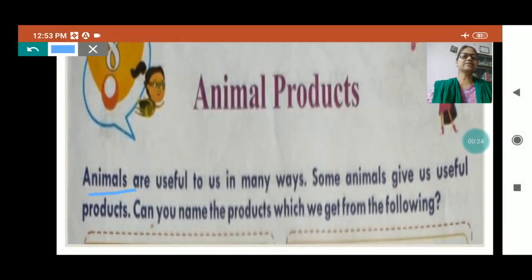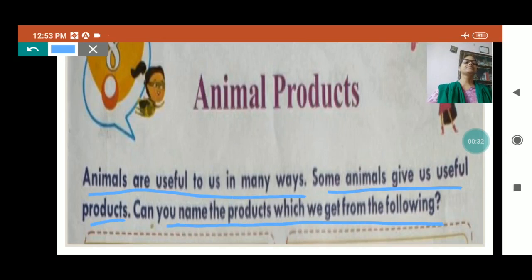Here see, animals are useful to us in many ways. Some animals give us useful products. Can you name the product which we get from the following? We have studied about plant product and animal product. Not only products, animals help us also, my dear, because you will see dogs guard our home. They are loyal to us. Many animal products, egg, chicken, mutton, fish. These things we eat, also honey, wax we use.